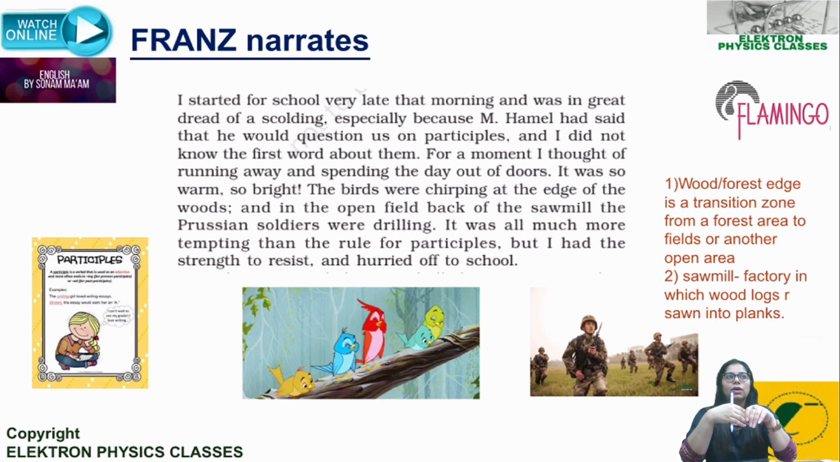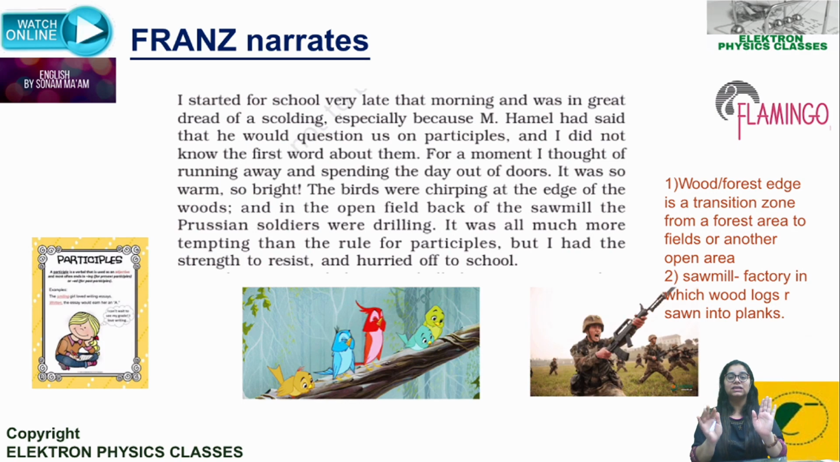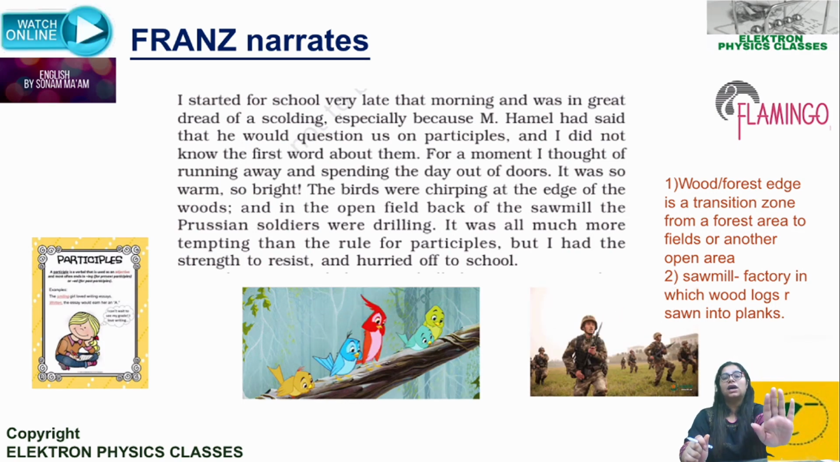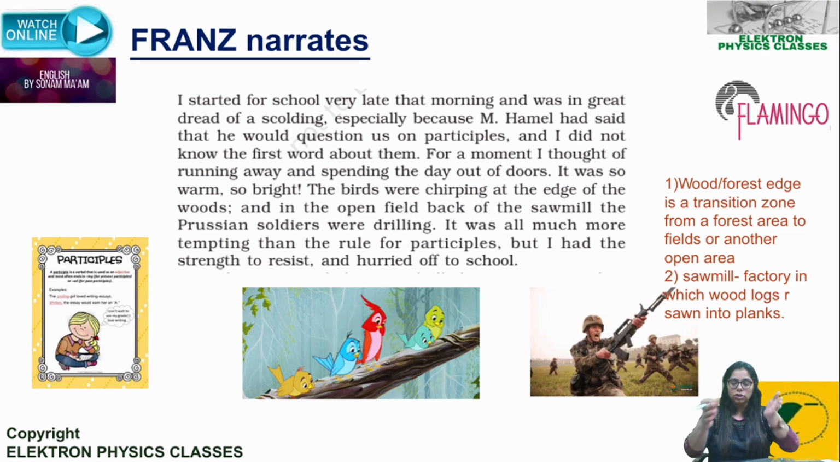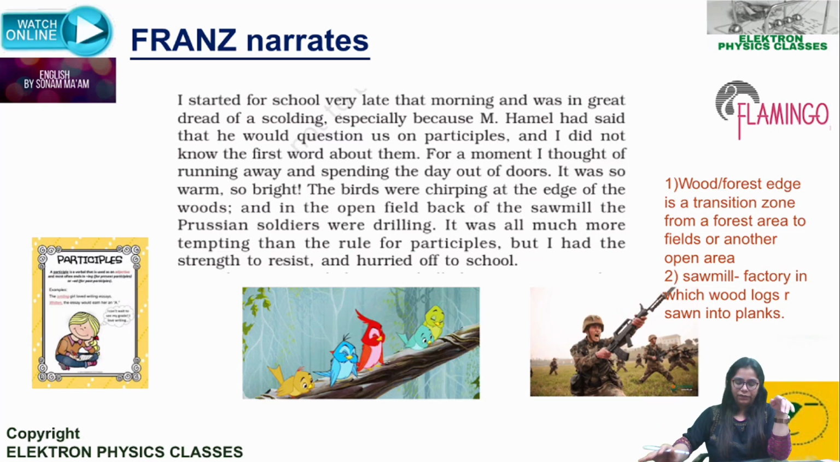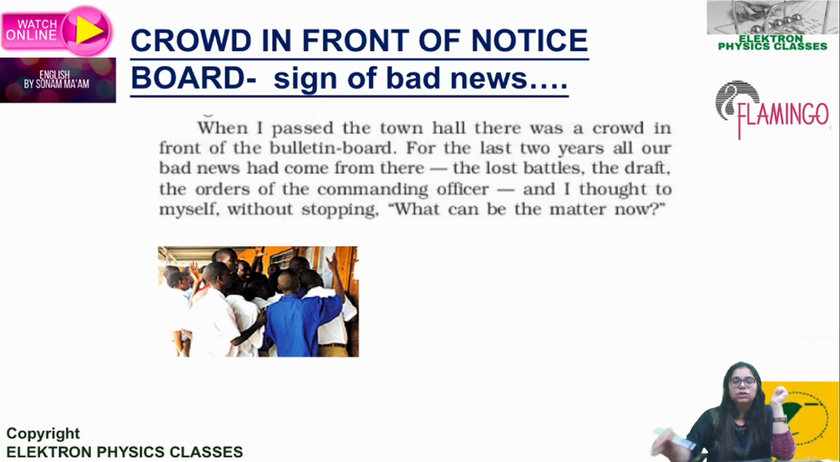But he's saying good sense of mind prevailed. I had the strength to resist. I gathered all the strength and felt that okay, these are all temptations and I must go to school, and hurried off to school. So you can understand the situation. Franz is moving towards his school, right? Next, we'll move ahead. So now what happens?